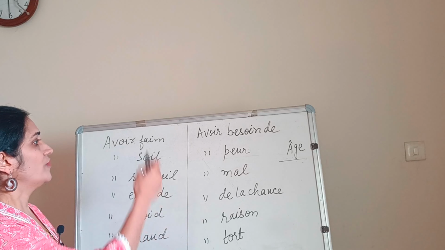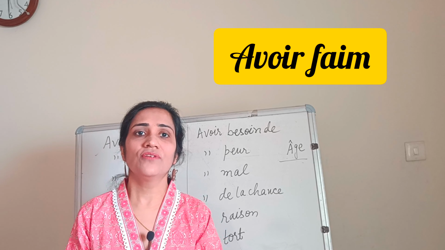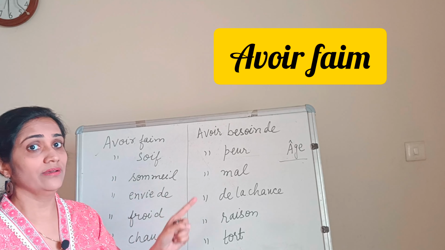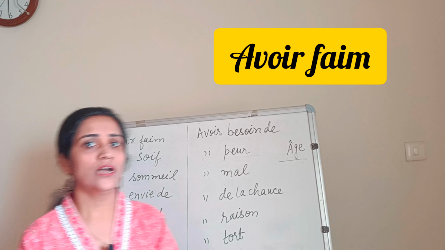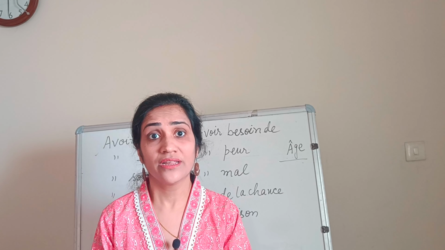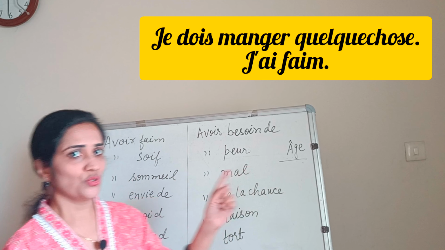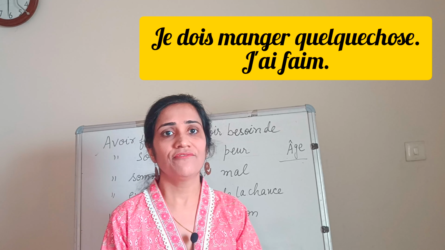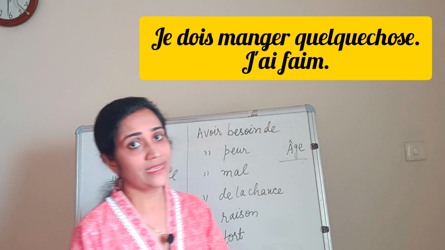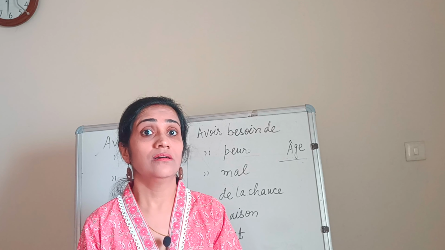Now, moving on to another expression: avoir faim. Avoir faim means to be hungry. Notice this avoir here is not referring to have. If I have to say I have to eat something as I am hungry: je dois manger quelque chose, j'ai faim. Here we are using j'ai instead of je suis. So avoir faim is an expression where we have to use avoir. Avoir faim, to be hungry.